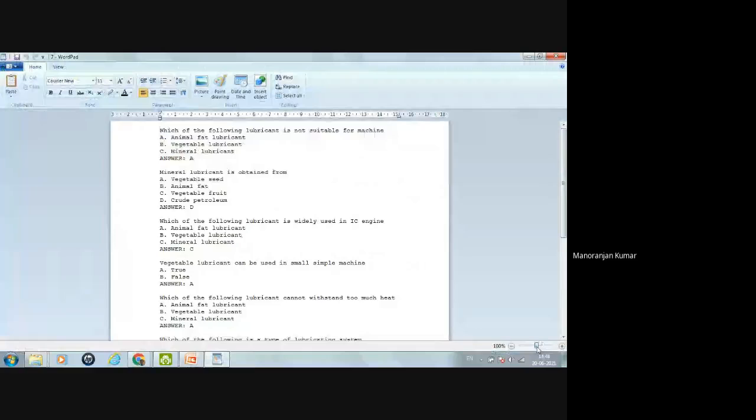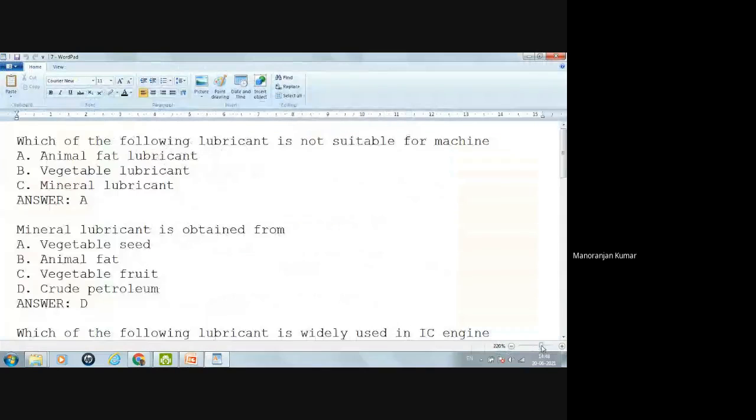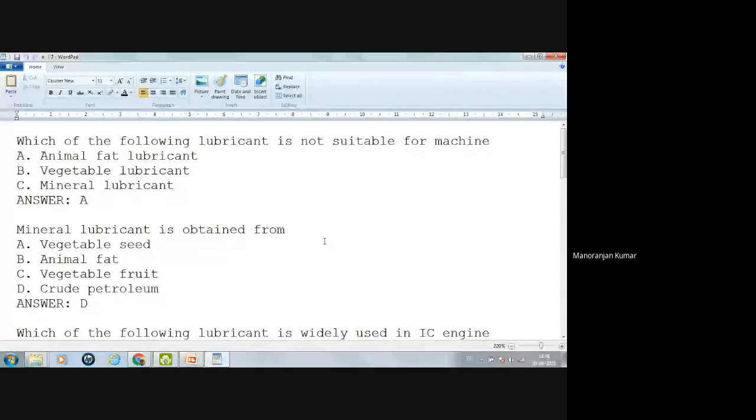Now the first question is, which of the following lubricants is not suitable for a machine? Animal fat lubricant, vegetable lubricant, or mineral lubricant. Which one is not suitable? Obviously the animal fat lubricant is not suitable. Why? Because this animal fat lubricant will not sustain the heat too much. When we heat the animal fat lubricant, its property is lost. So that's why this lubricant is not suitable for a machine.